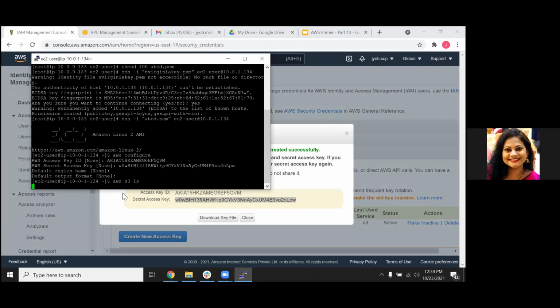Okay, now let's see, are we able to see AWS S3 ls? We are not seeing any S3 bucket, but remember in this demo I did create one bucket. So now what you need to do to access S3 from your private instance is have a VPC endpoint.